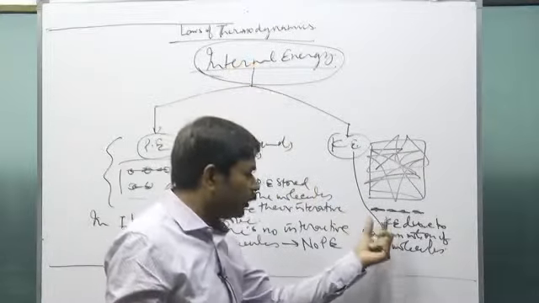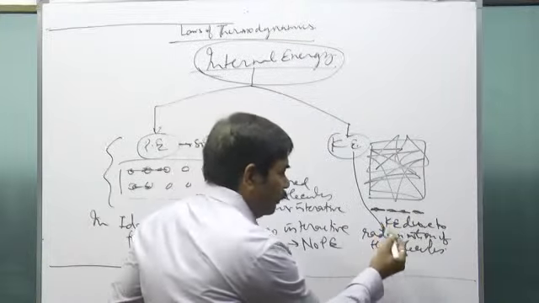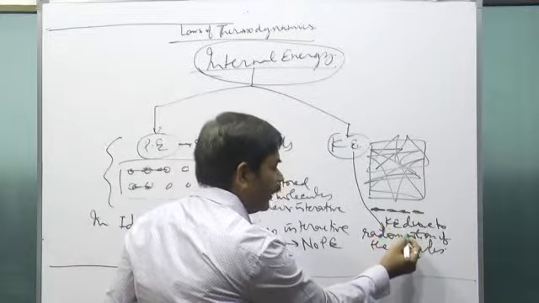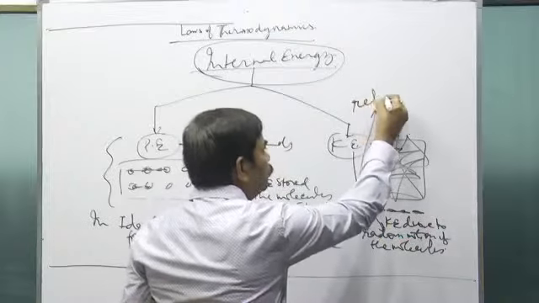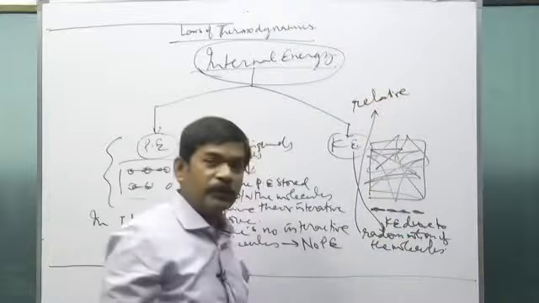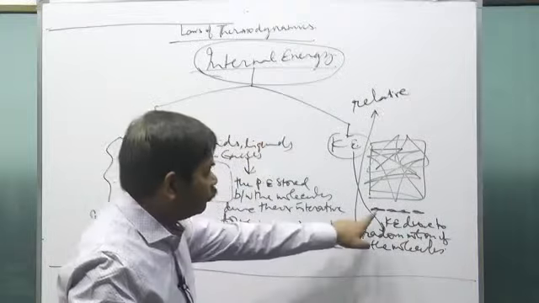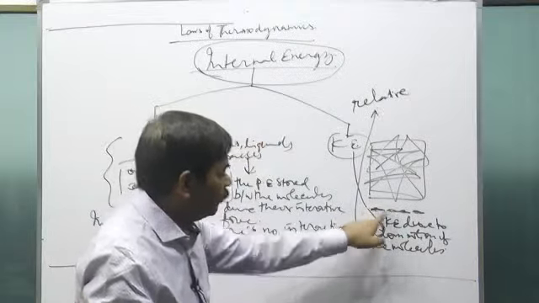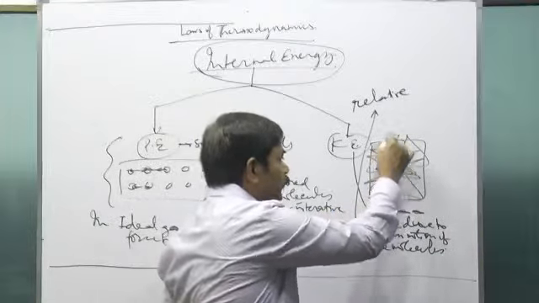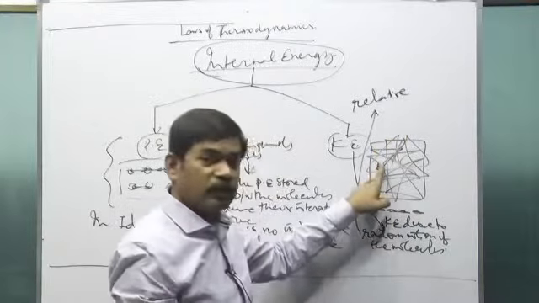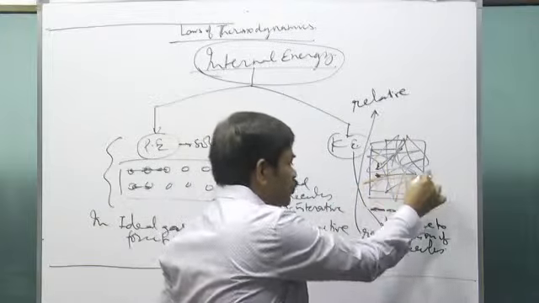So let me make it more clear. Where it says kinetic energy due to random motion, you can write relative random motion. Relative random motion means what? You see, this molecule is vibrating about this molecule. So this is relative motion between the two molecules. This molecule is moving like this. So this motion is related to some other molecule which is also moving like this.